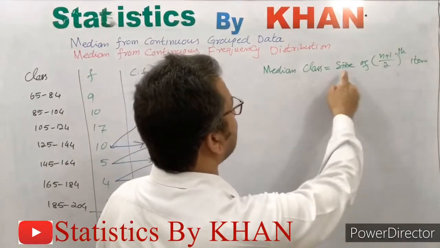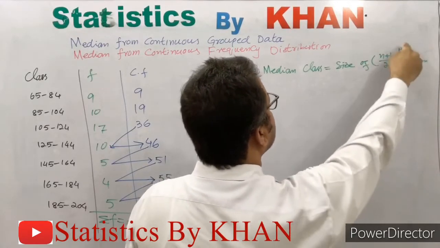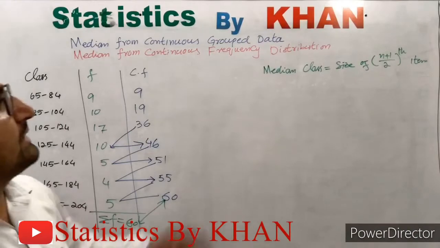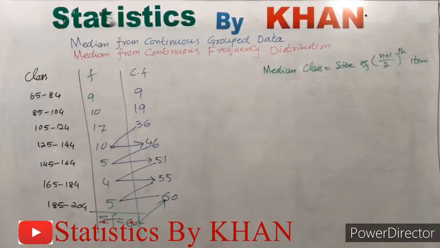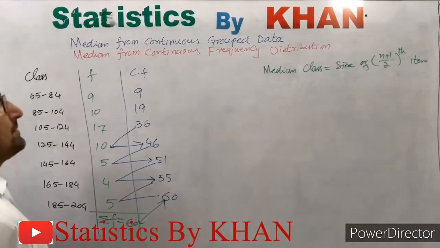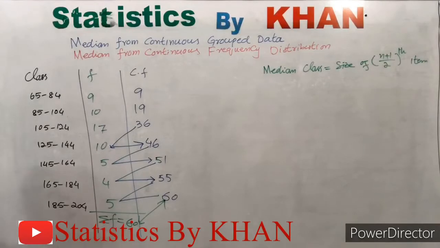Median class is equal to the size of (n plus 1) divided by 2 th item. And as I already told you in the last lecture, instead of n plus 1 we can simply use n, so n over 2 will also not be incorrect. Now, as I have also told you, this n is equal to summation f, because this n represents the total number of observations, and so is the case with summation f. Both of them represent the same number, that is, the total number of observations.